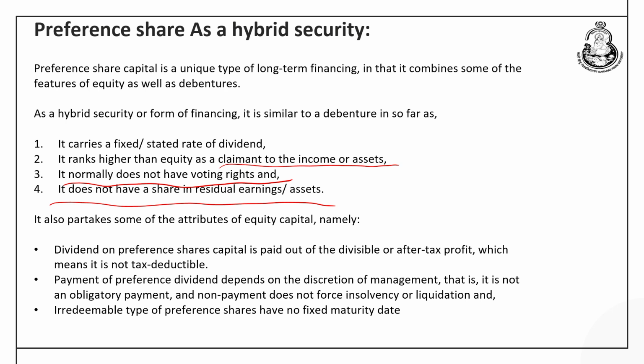Now let's see on what grounds the preference share attributes are similar to those of the equity shareholder. Number one, on both of these securities, equity share and preference share, the dividend is paid, not the interest. So dividend is the portion of profit which is paid to the preference shareholder as well as to the equity shareholder. That means it is non-tax deductible.